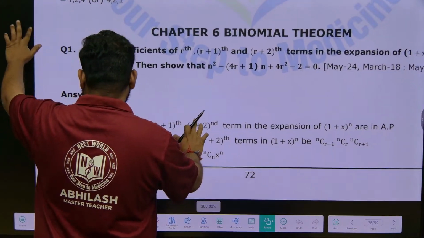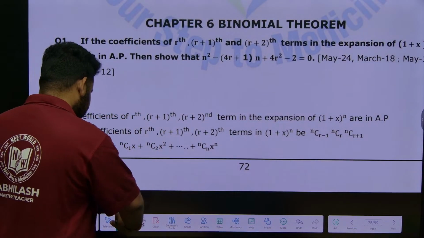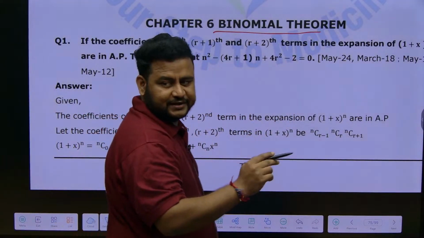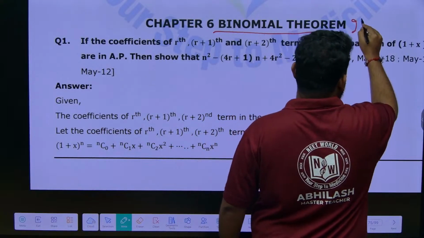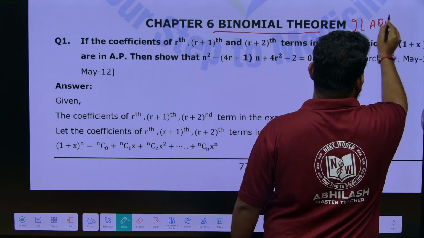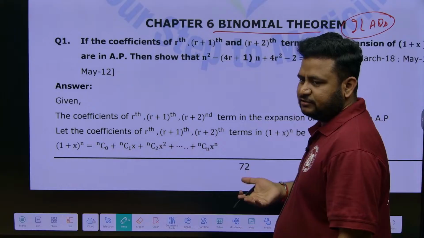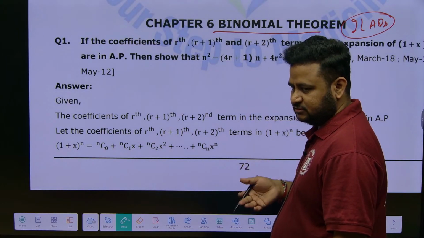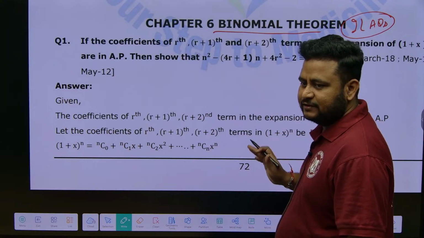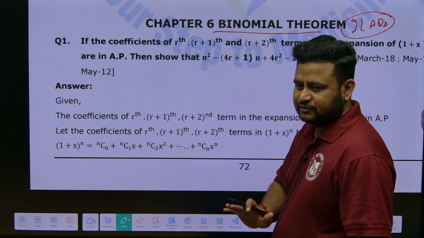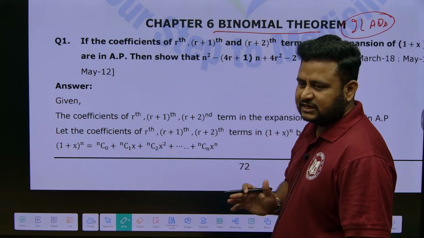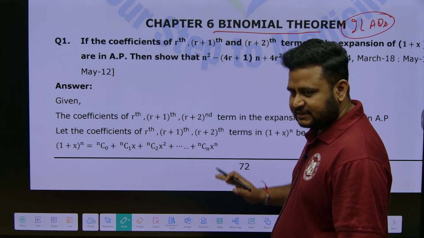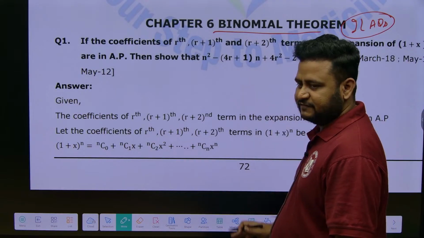Binomial theorem, see here, this is the chapter we have to solve the questions from. Like I told you, there are 2 LAQs. By solving LAQs, you will get 35 marks, 20 marks from SAQs, 20 marks from VSAQs. So, just by doing the LAQs which we are doing, 35 marks will be guaranteed for you. That is why we are starting off with LAQs, not SAQs or VSAQs. Then peacefully you can do SAQs and also VSAQs. In the examination also we will suggest: do the LAQs first.